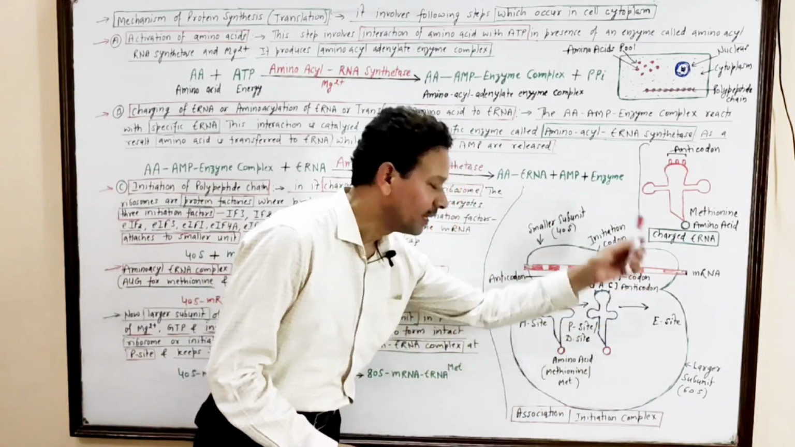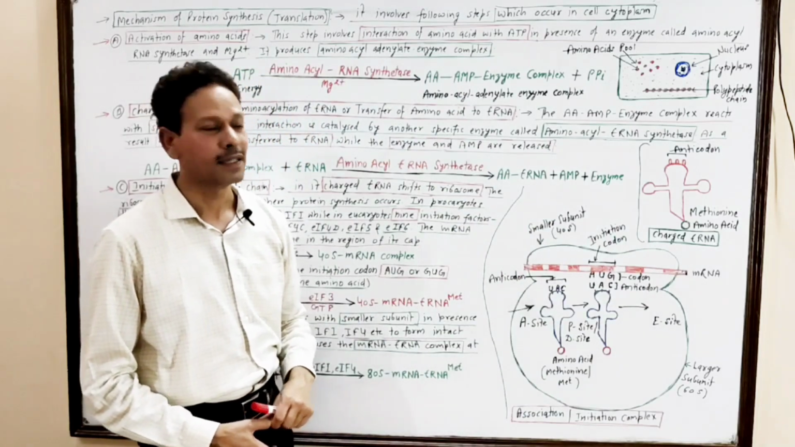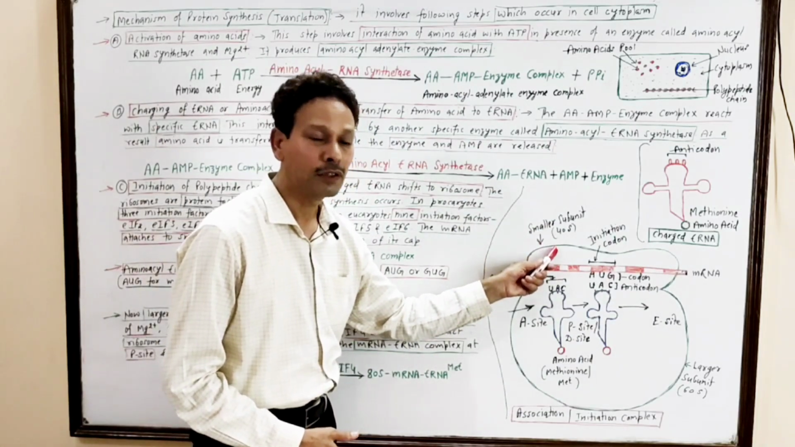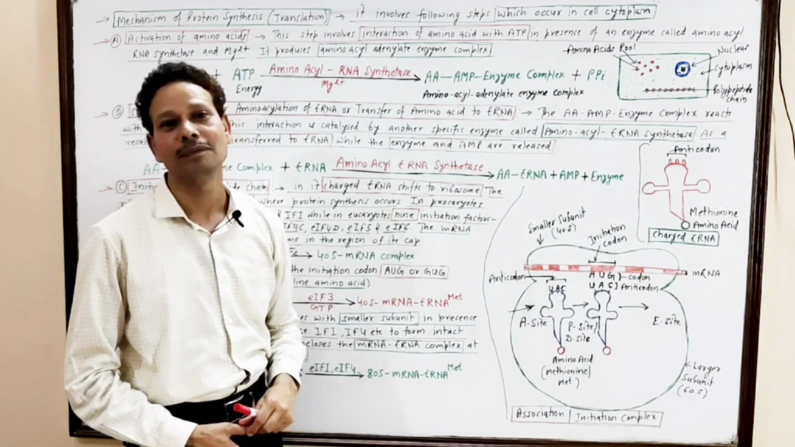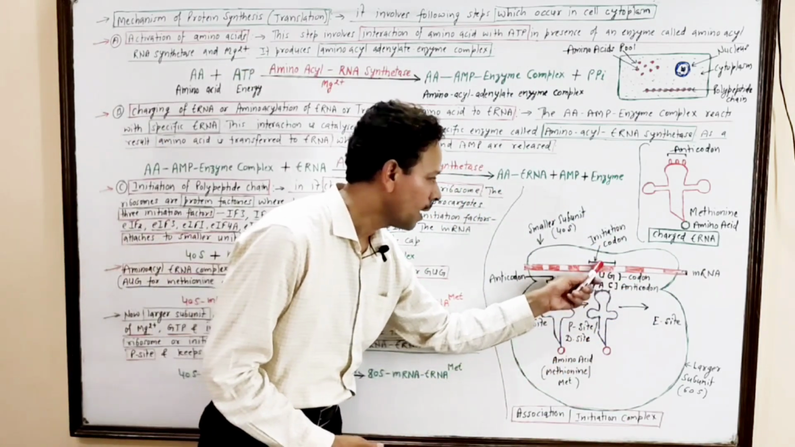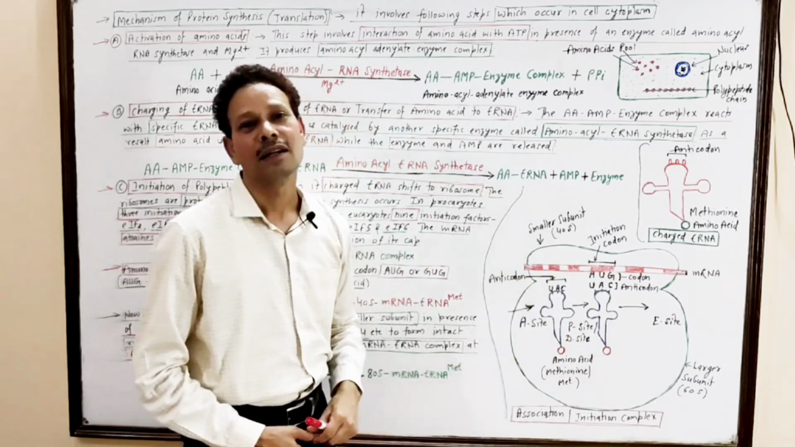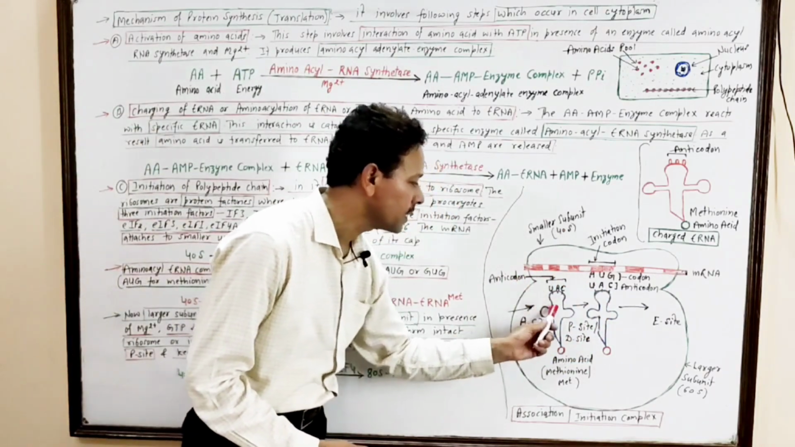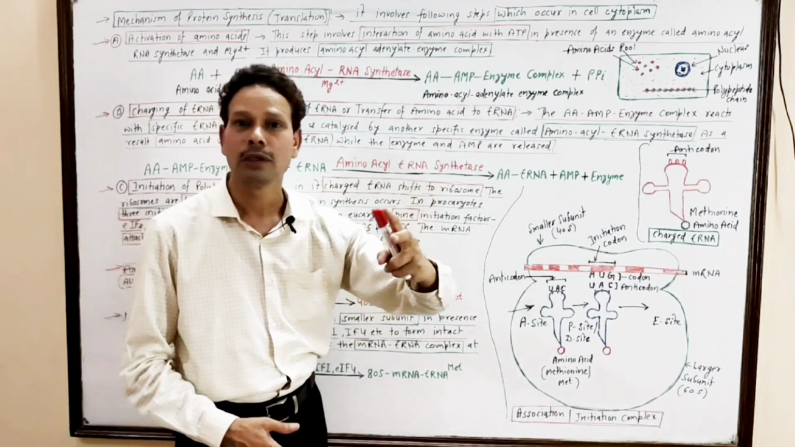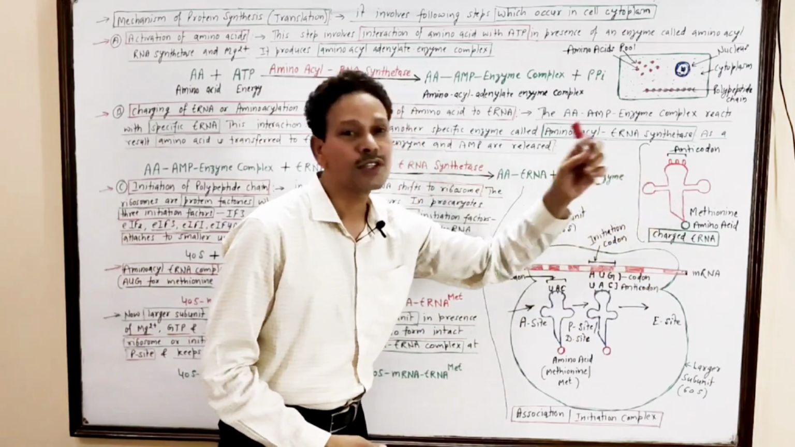And in this initiation complex, this smaller subunit also combines with this larger subunit of the ribosome. It encloses mRNA and charged tRNA. While this site becomes exposed, it is the A site, to accept the next charged tRNA.